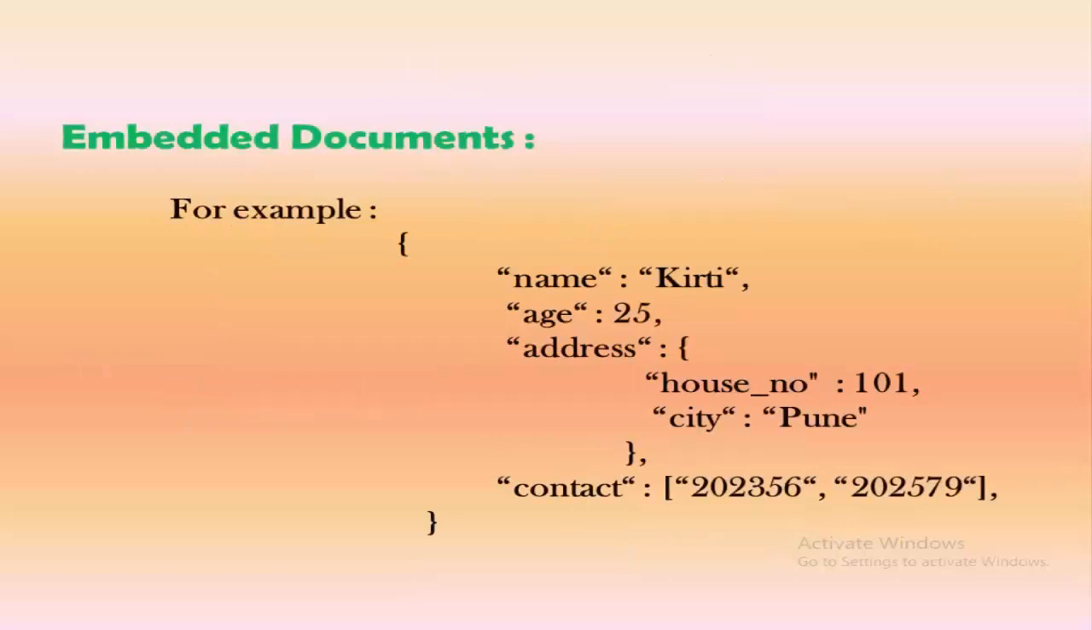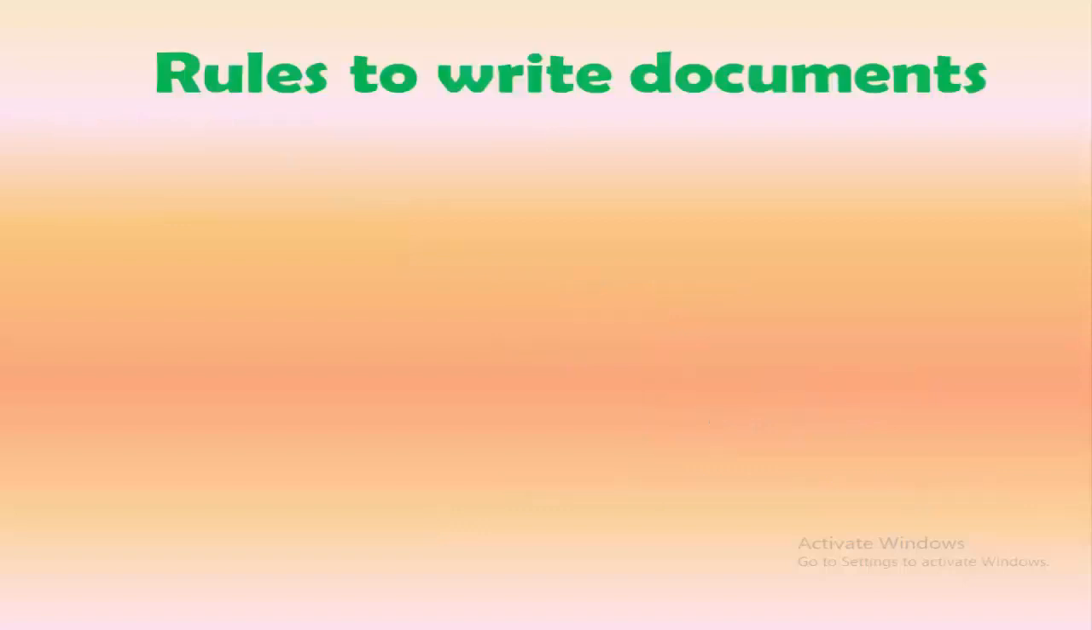Now let's try to understand embedded documents with one more example. As you can see in the example, we have the data name, age, address, and contact number. Name contains a string, age contains an integer, address contains another document in it along with the house number and city. The last field you can notice over here is contact. This contact is written in the subscripts, or we can say the square brackets. There might be a possibility that a single person can have more than one contact number. In such a case, you can prefer arrays.